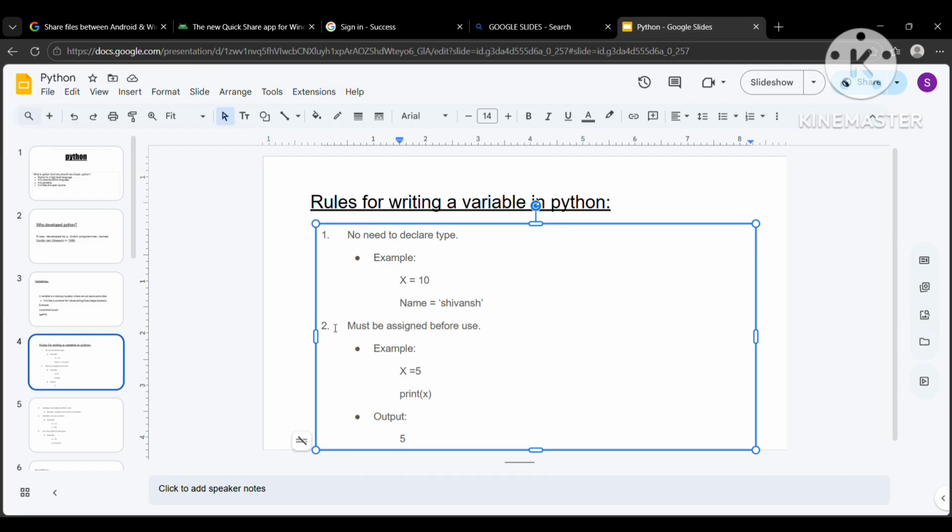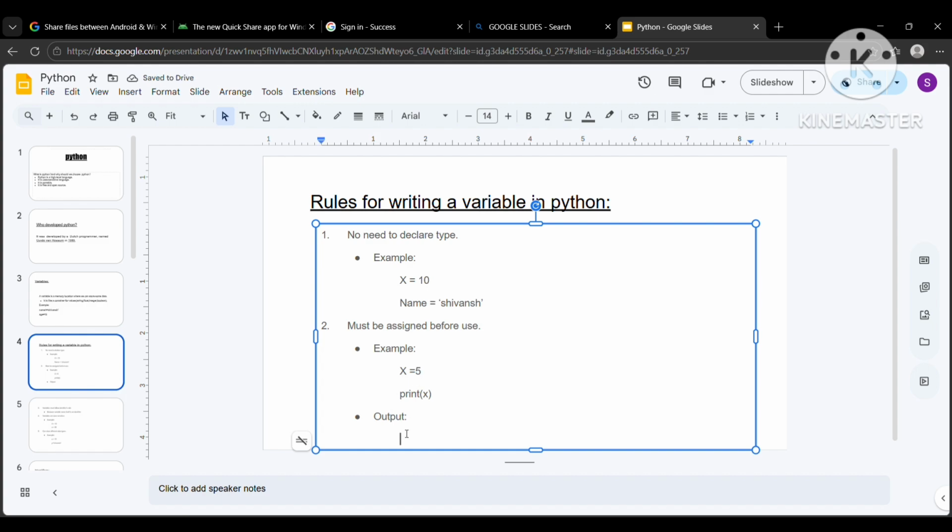Next point is that a variable must be assigned before using. I have tried to do a print operation on our x variable. I have stored a value 5 in x. If I do not store a value in the x variable, it will simply throw an error. But I have assigned 5 here.